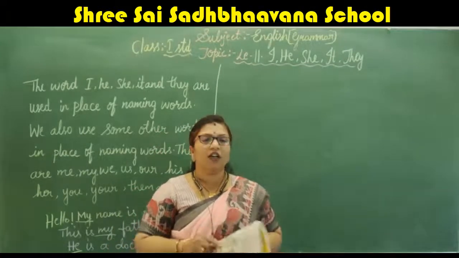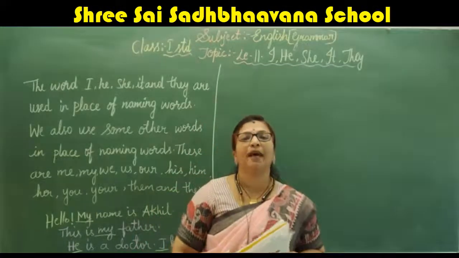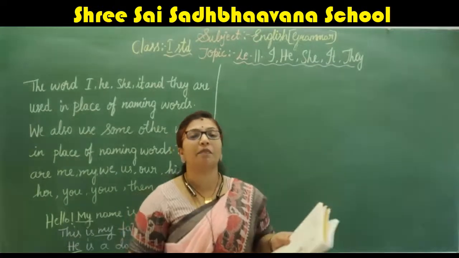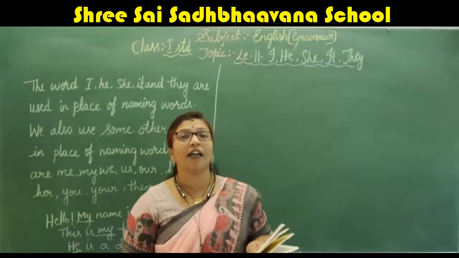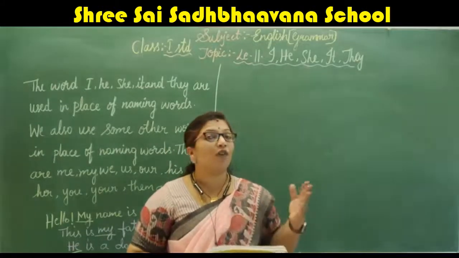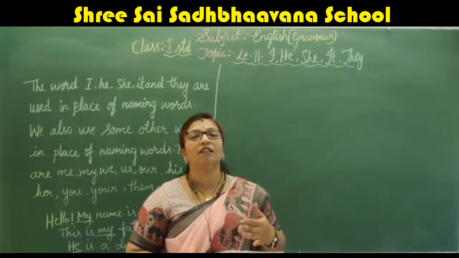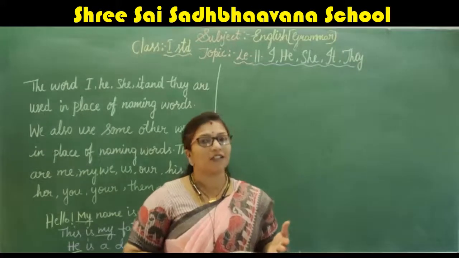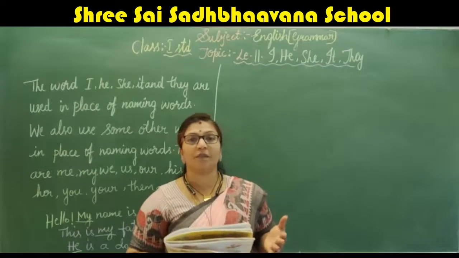So they have given you some more on the next page. See, I have a parrot. It is called Neetu. Neetu, you are a good parrot. About a parrot he is saying here. What did he use here? I have a parrot. What is its name? It is called Neetu. So it is a thing here he is using, so he is saying it. It is called Neetu. Neetu, you are a good parrot.